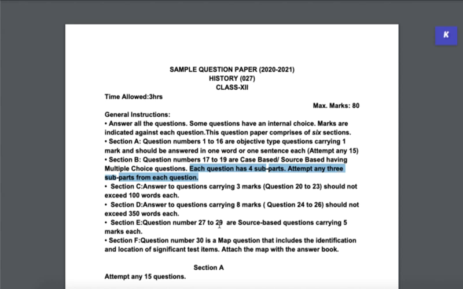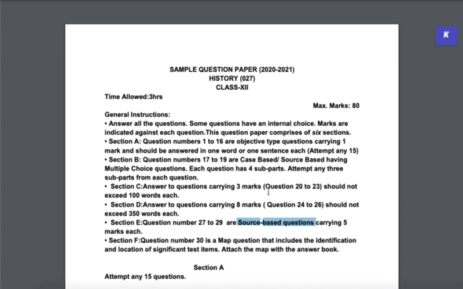Now in section C, we go back to the old system where they carry 3 marks and should not exceed 100 words. Then section D, this is for 8 marks. Then section E are now your regular source based questions, right? So this is interesting.